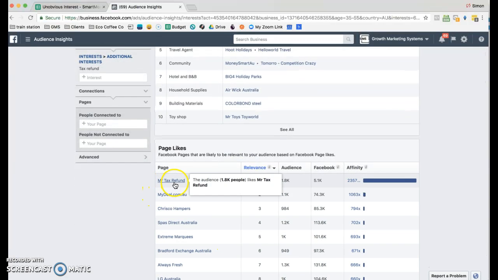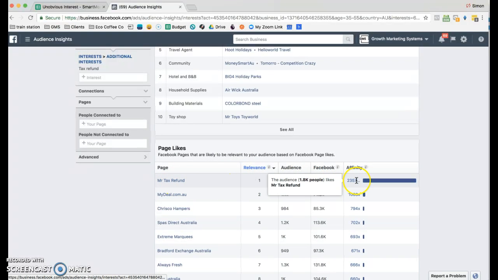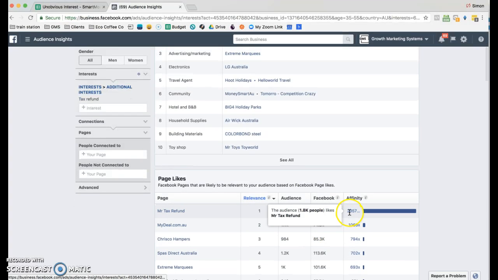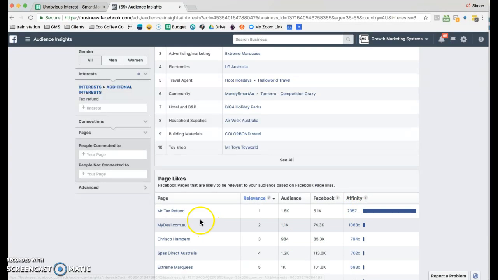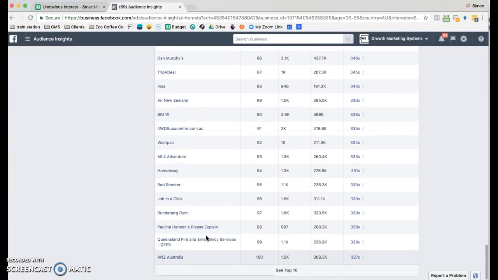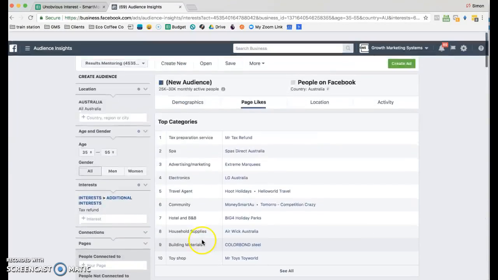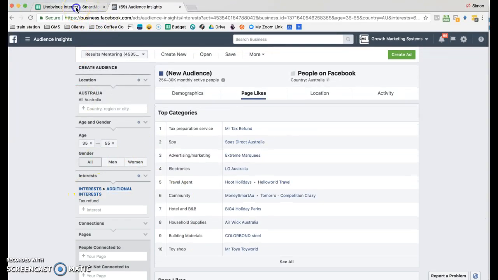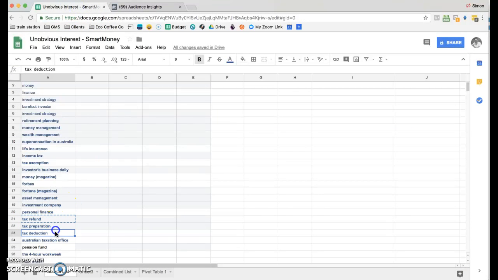So we can see here, Mr. Tax Refund, that page there has an affinity of 2,300 times. What that means is someone who is interested in tax refund is 2,357 times more likely to follow this page here. So I take that list of 100 and pull it out, and I do the same for every single one of these obvious keywords.